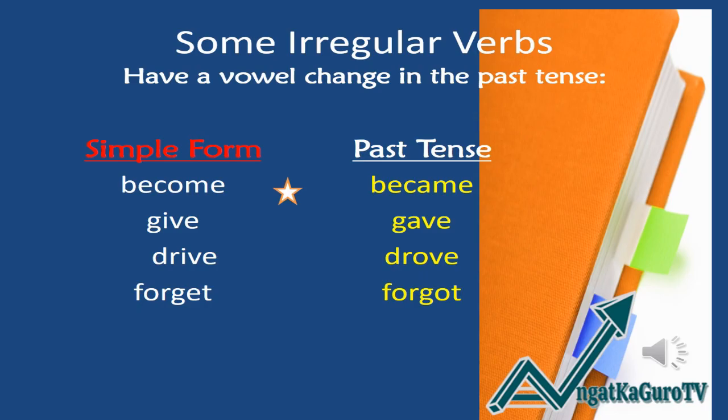Some irregular verbs have a vowel change in the past tense. Examples. In the simple tense, become, to past tense became. Give to gave. Drive to drove. Forget to forgot.